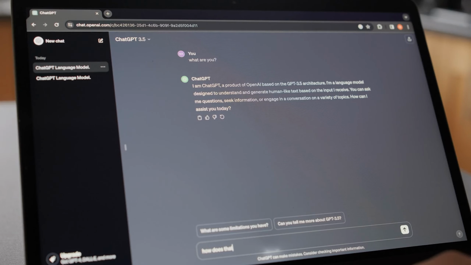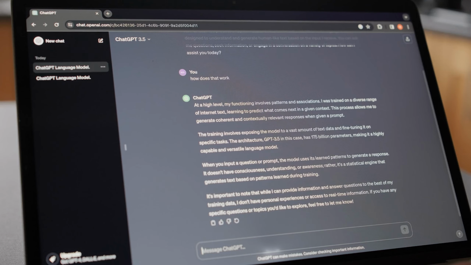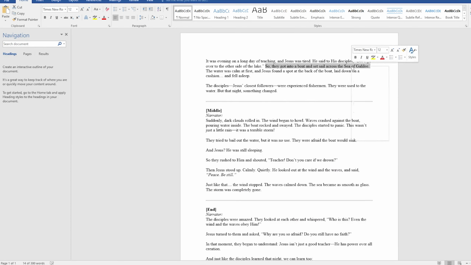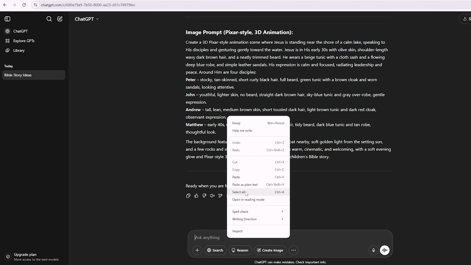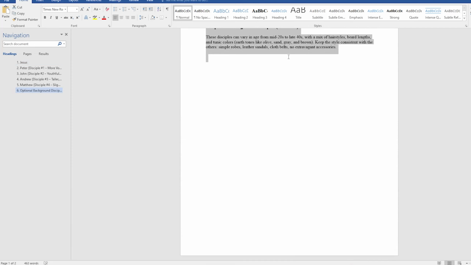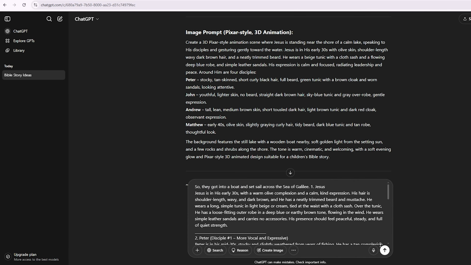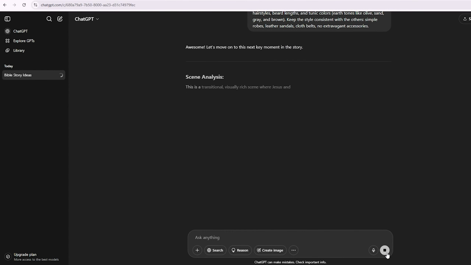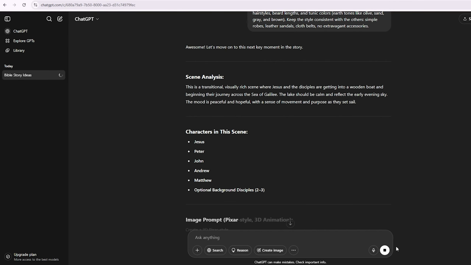While you can skip this step, I suggest doing it because sometimes ChatGPT might forget to add the exact details of the character in new prompts. Let's try another one. Copy the next line and paste it in the ChatGPT text box again. Copy the character details and paste them below the storyline. This way, ChatGPT will create a detailed image prompt with the exact character description.